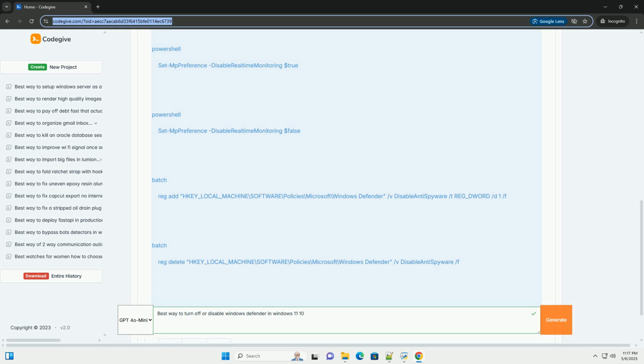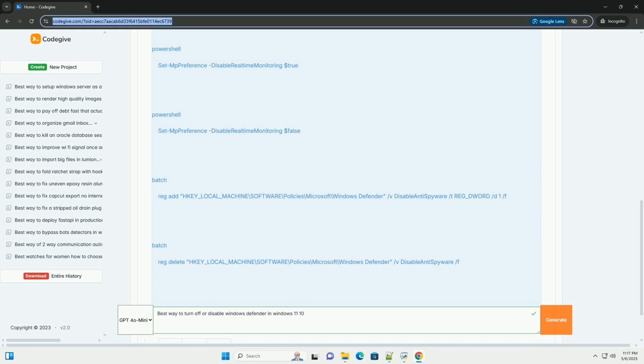7. Installation of a third-party antivirus. Installing a third-party antivirus will automatically disable Windows Defender. You will have to uninstall the third-party antivirus to reactivate Windows Defender.